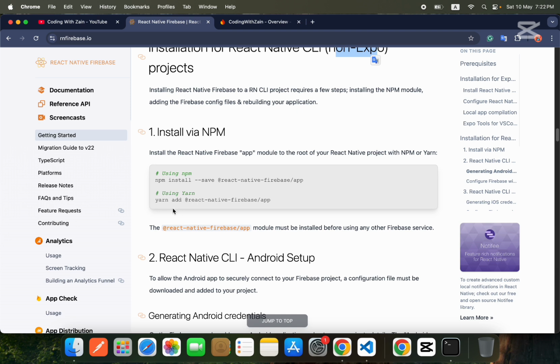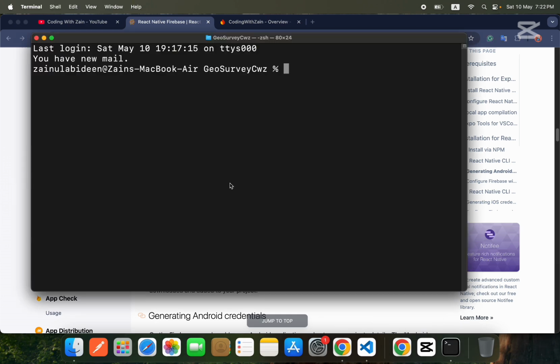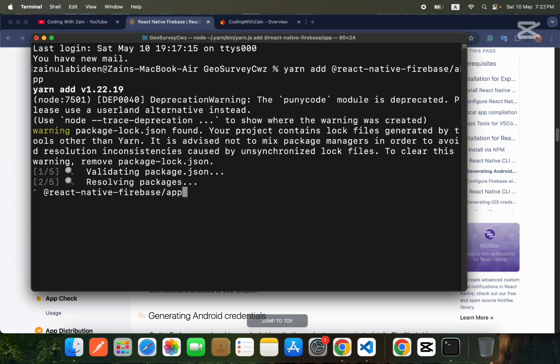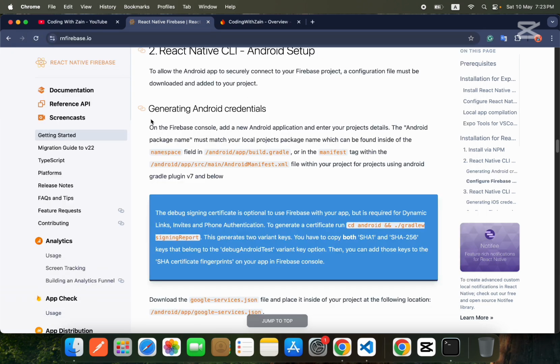Okay friends, so our first step is to install this package, which is yarn add react native firebase /app. We will paste this command inside our project and press enter. Okay guys, before doing this step we will do one more step.